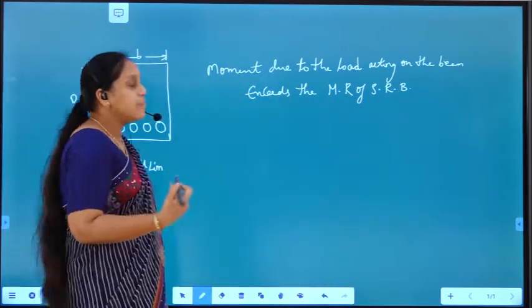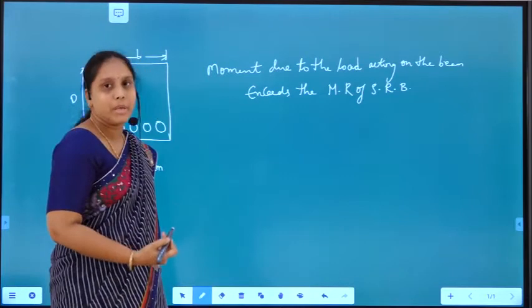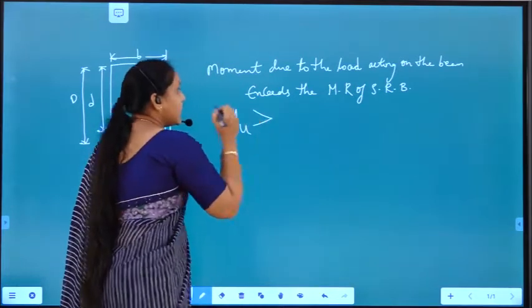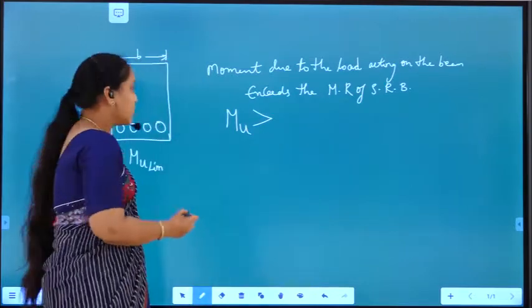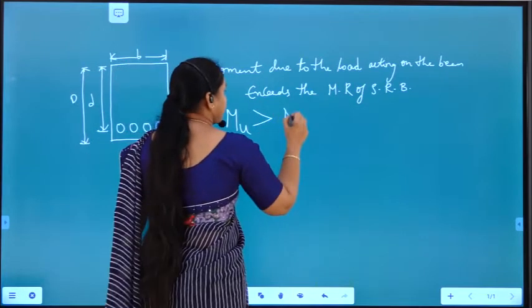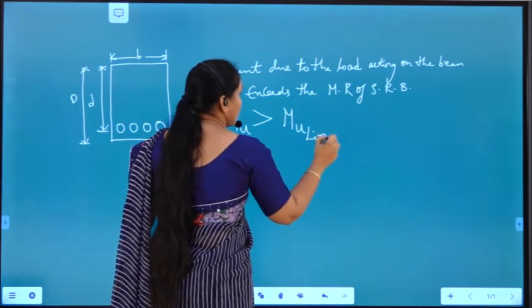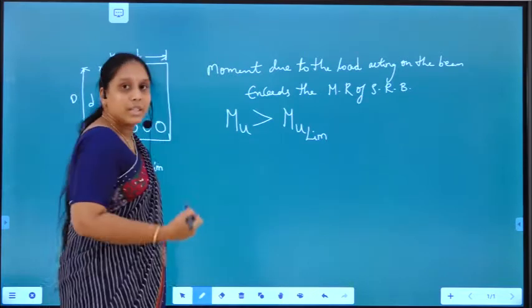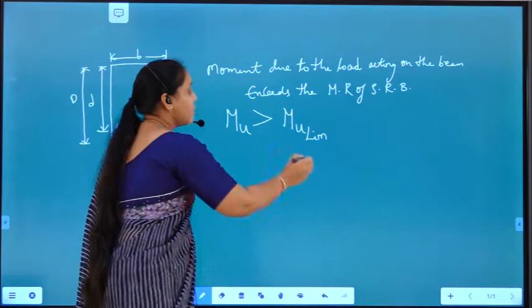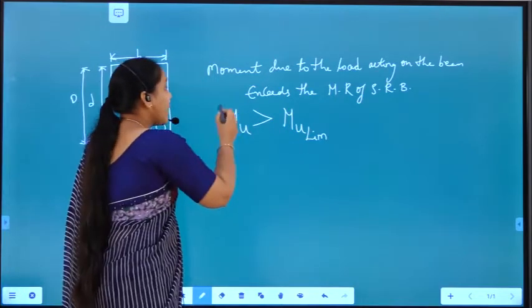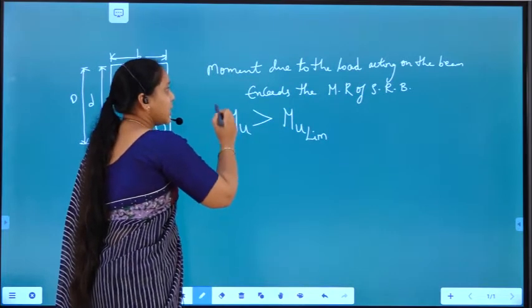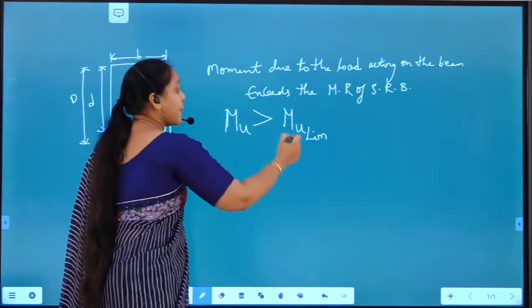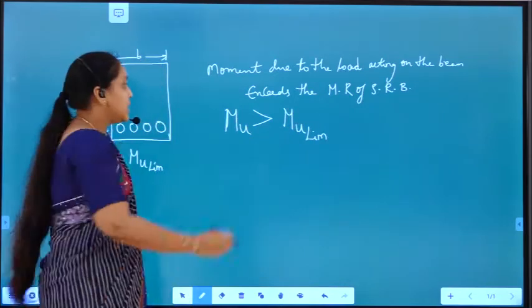If the moment due to the load acting on the beam is more, that is, if Mu is greater than the moment of resistance of the singly reinforced beam, Mu limit, then what can you observe? Mu limit is the moment carrying capacity of this particular singly reinforced section, and Mu is the moment due to the load acting on the beam. The moment due to the load is more than the moment carrying capacity of that singly reinforced beam section.